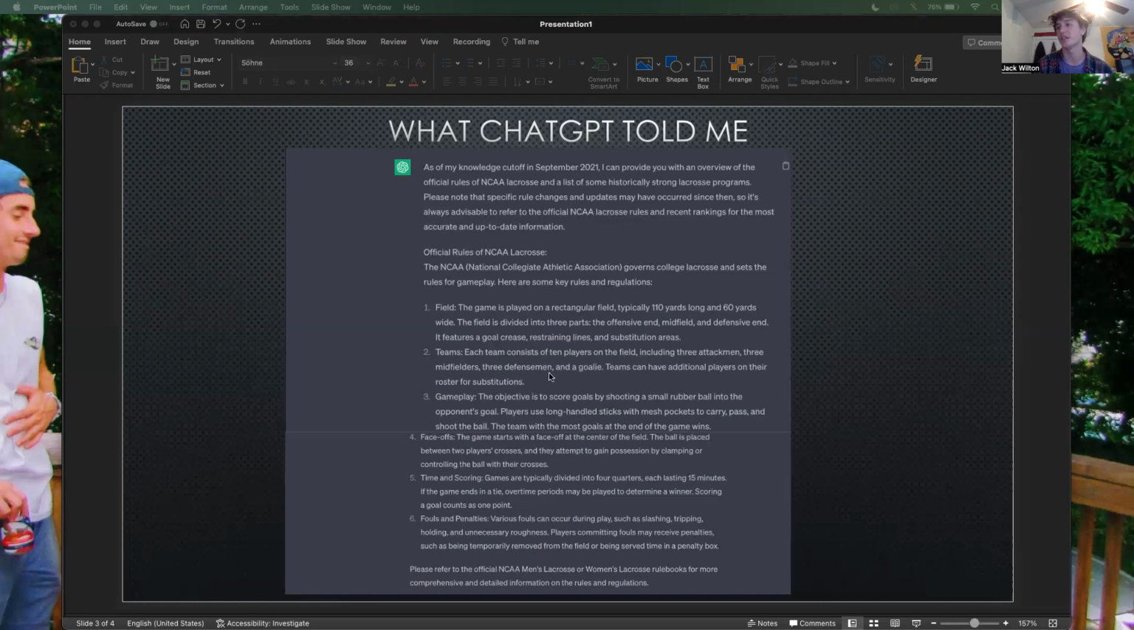For the team section here, everything is correct and it's also explained correctly. There aren't really many rules that are involved with the teams. Just as long as you have your 10 players, everything should be fine.